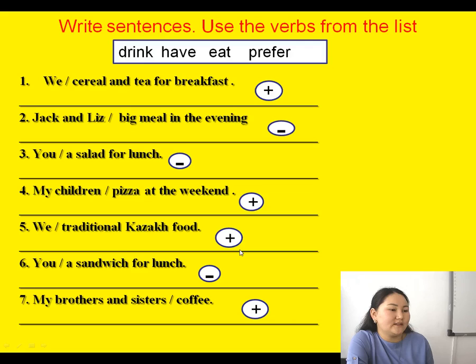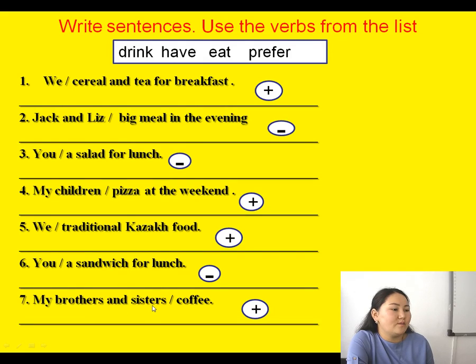Next, also a positive sentence. We prefer traditional Kazakh food. Next, a negative sentence. You don't have a sandwich for lunch, or you can say you don't eat a sandwich for lunch.